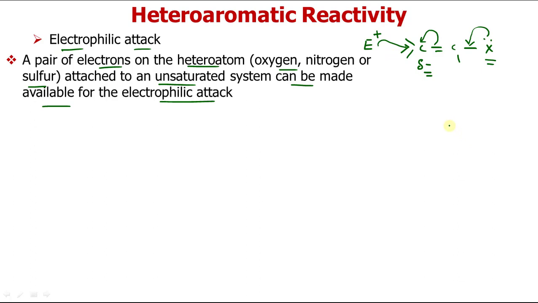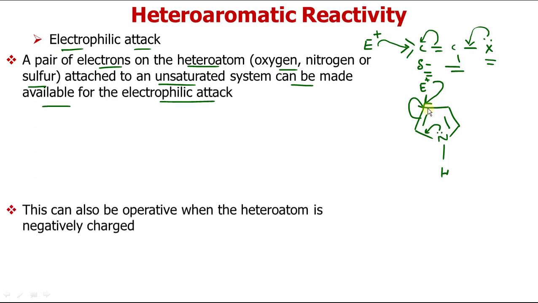Now let us see what type of system is present. This system is similar to this system. Suppose this is pyrrole, so it can be any X. Here electrons come here. Now this electrophile can attack here. So this is the similar type of system that I have shown here in pyrrole. So an electrophile can attack on this carbon, because this heteroatom donates its electron by resonance to the ring, so it increases the pi density at this position.